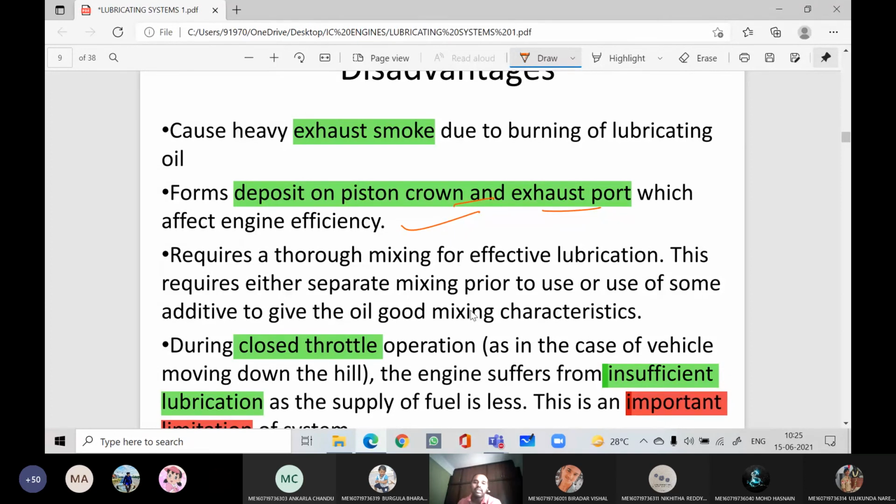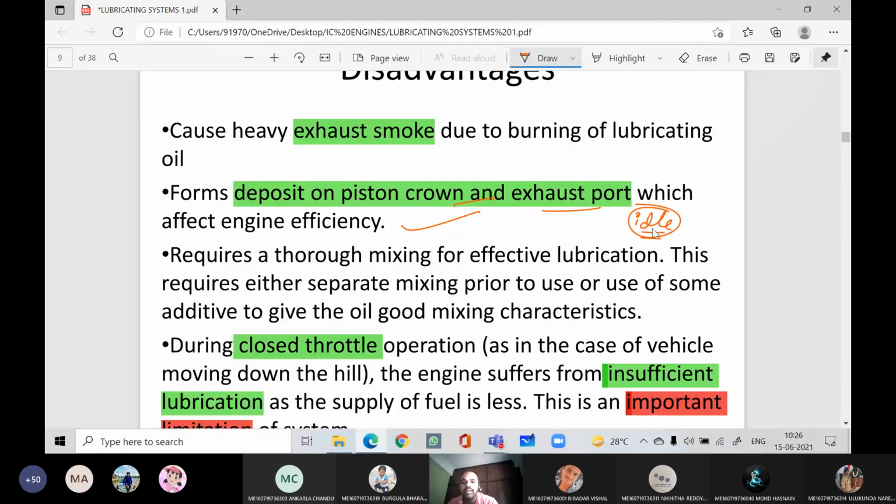And one more thing is, if the engine is in idle condition. What is meant by idle condition? Stationary vehicle. Means the engine is on but the vehicle is in rest position, right? So the throttle is in almost closed position. We didn't operate any throttle or accelerate, right? That condition is called idle condition.